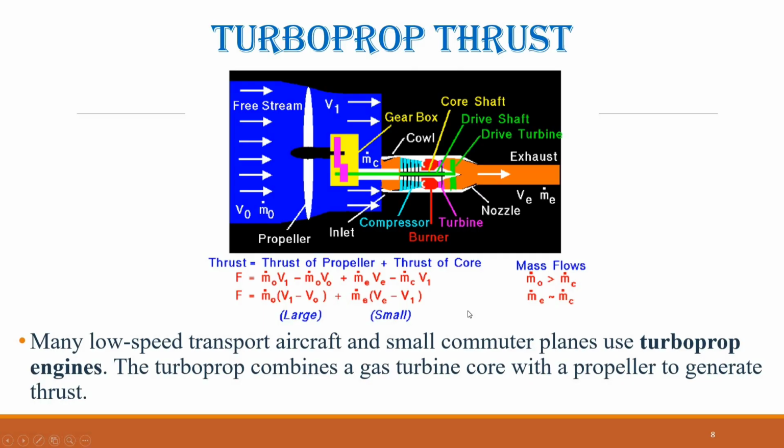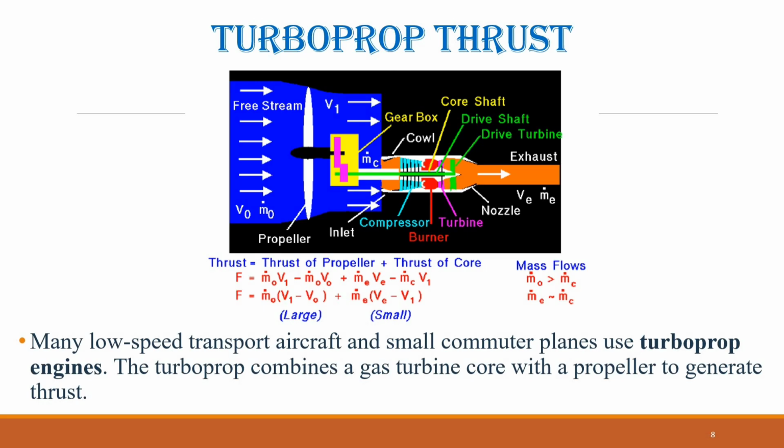Because propellers become less efficient at high speeds, turboprops are mainly used for low-speed aircraft, such as cargo planes. High-speed aircraft typically use high bypass turbofans, which offer both higher speed capability and fuel efficiency.